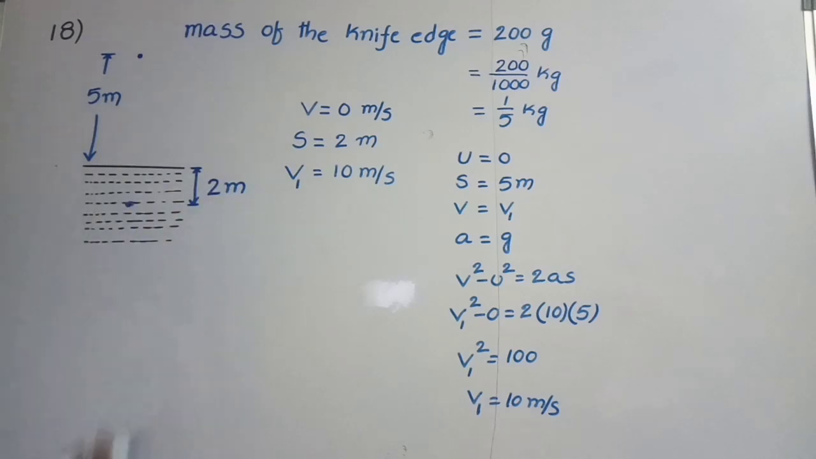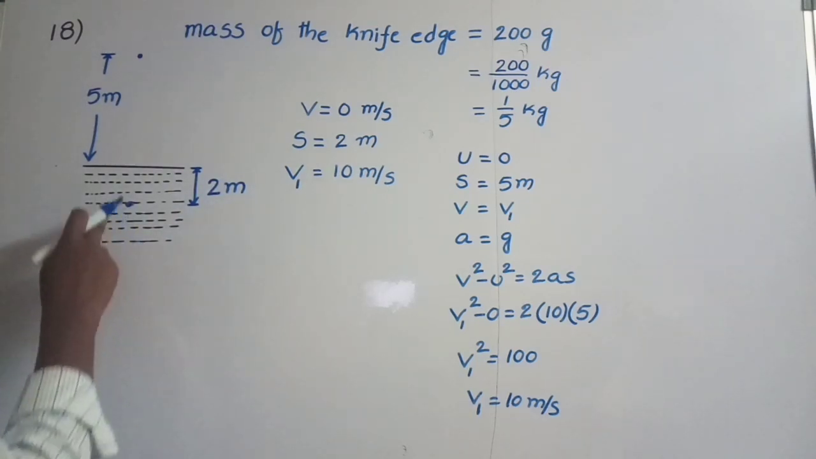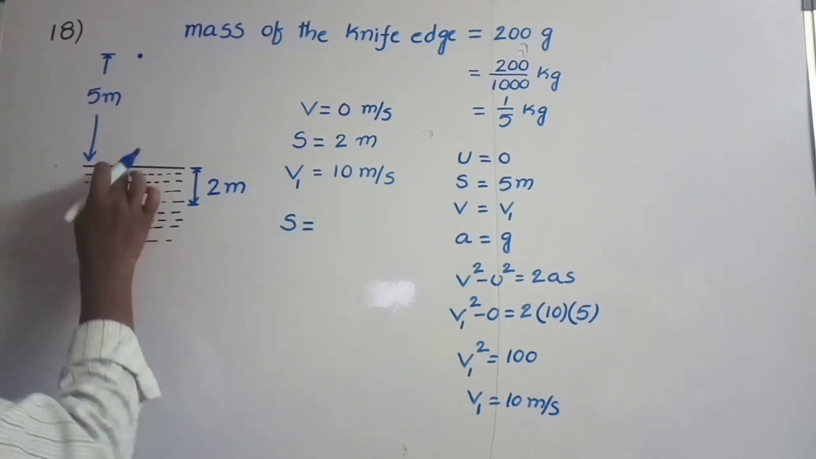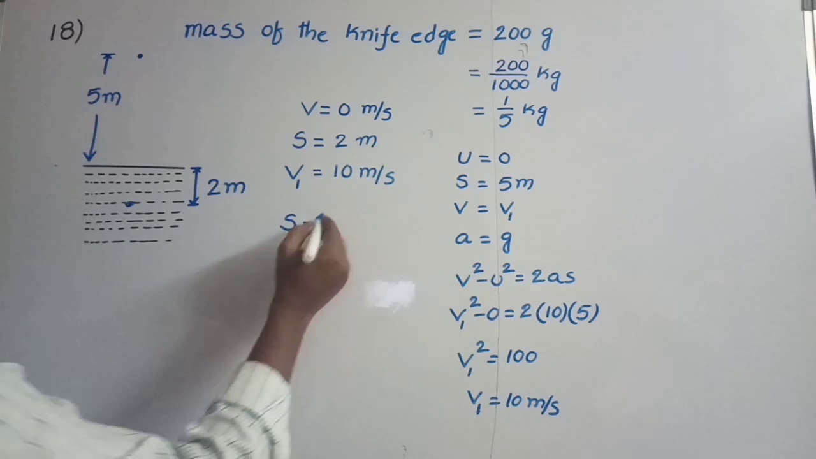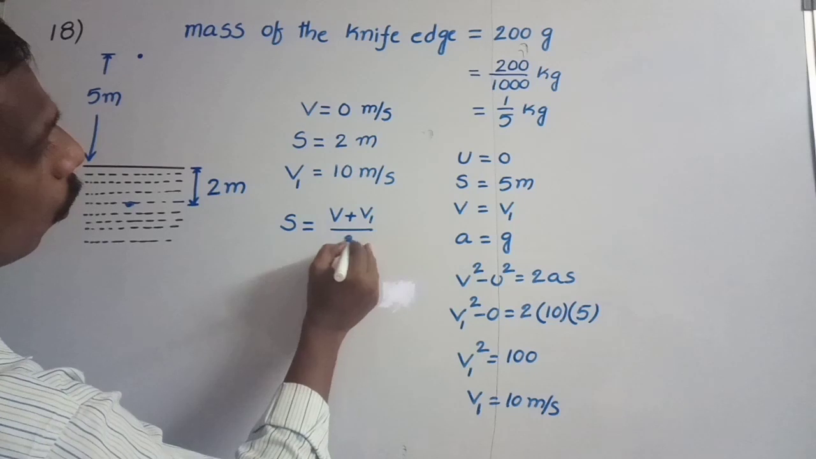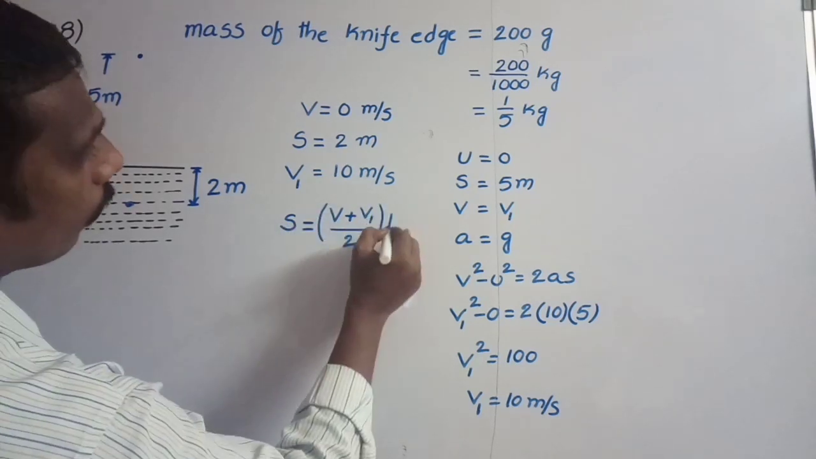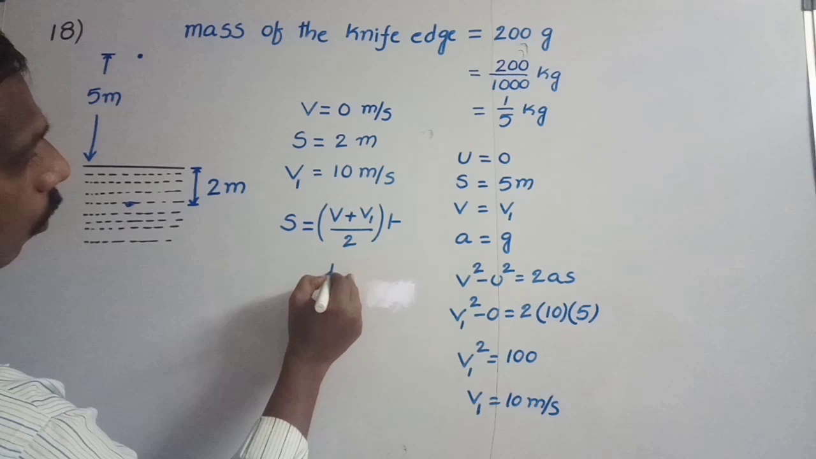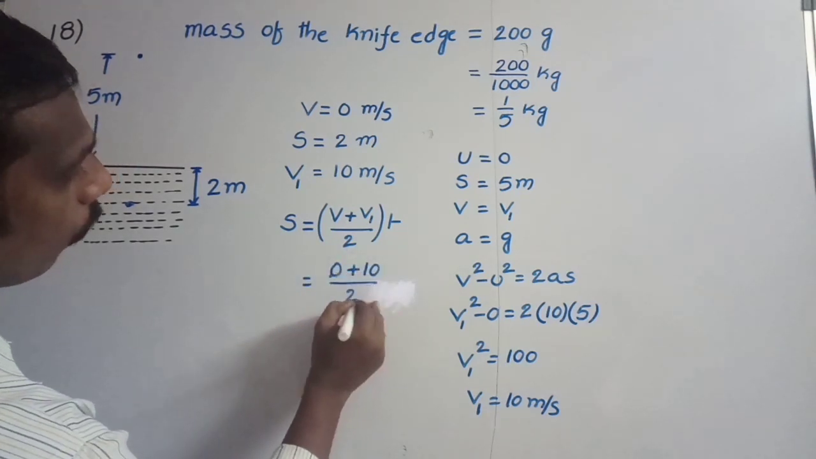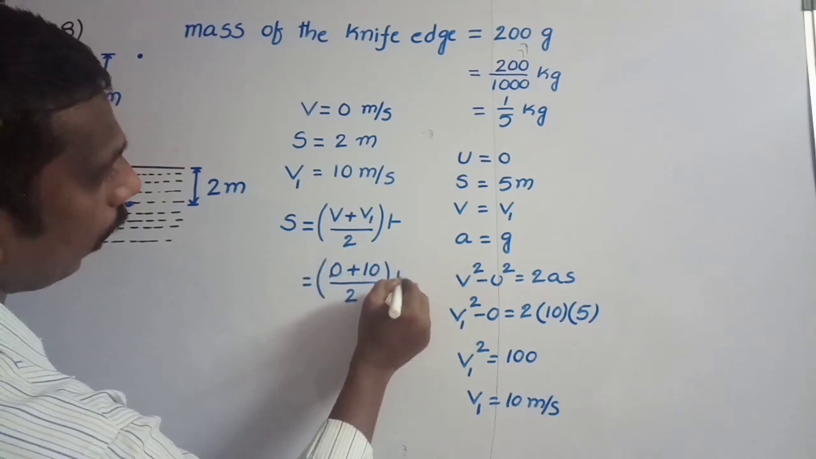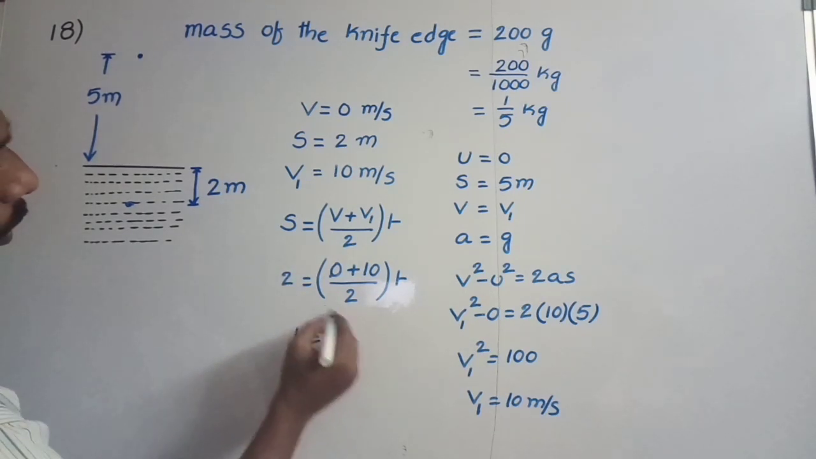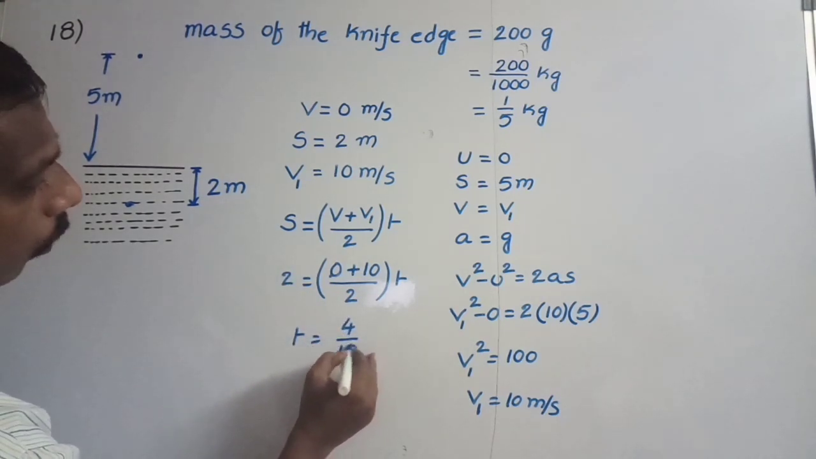By using this data, we can calculate after what time it comes to rest. We know the formula to calculate it. S is equal to (initial velocity plus final velocity) by 2, into t, using average velocity. So s equal to (v plus v1) by 2 into t, where v is equal to 0, v1 is equal to 10, divided by 2, into t, and s is equal to 2 meters. So here time t is equal to 4 by 10 we will get.